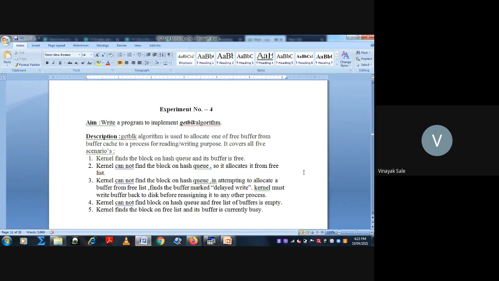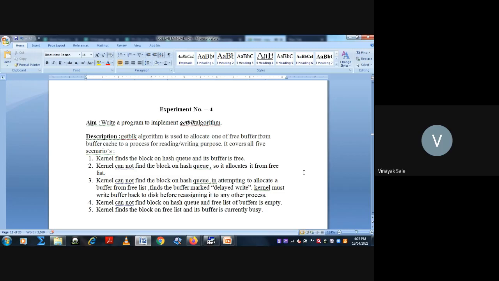Third scenario, kernel cannot find the block on hash queue, so it allocates a buffer from the free list, but that buffer is marked as delayed write. So the kernel must write the buffer back to disk before reassigning it to any other process.